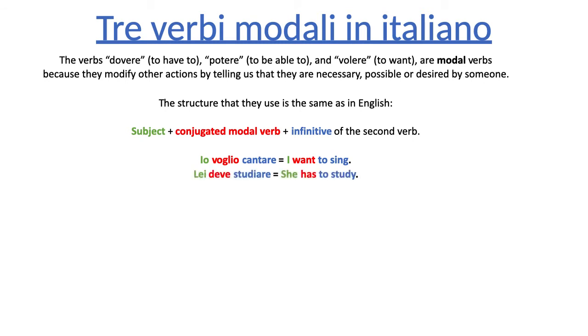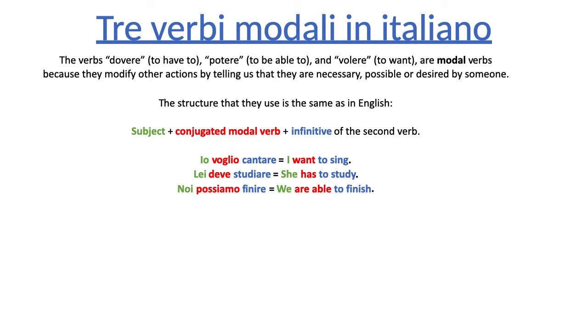Same thing here. Lei deve studiare. We start with the subject lei, she. We follow with the verb dovere, conjugated for lei, that is deve. And then the last verb, studiare, in the infinitive. Noi possiamo finire, a final example. We can finish, or we are able to finish. Same thing. We start with the subject, noi. We have potere conjugated for noi, which is possiamo, and then finire is the infinitive. Okay?